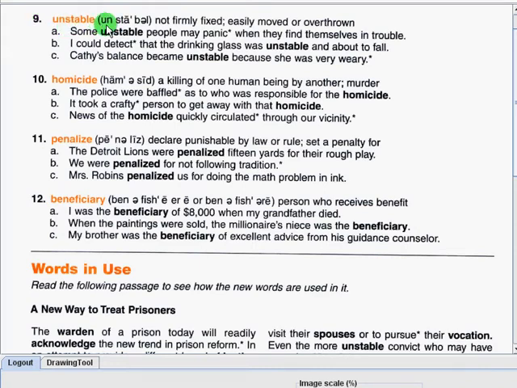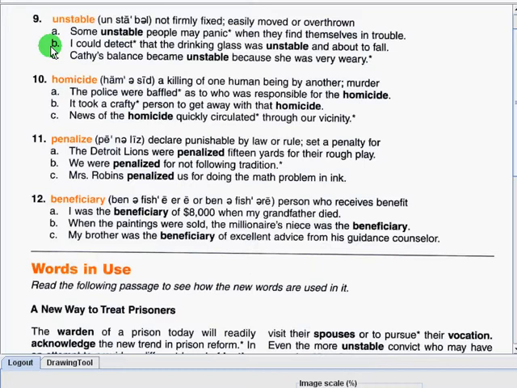Unstable. This is an adjective which means not firmly fixed or easily moved or overthrown. Some unstable people may panic when they find themselves in trouble.